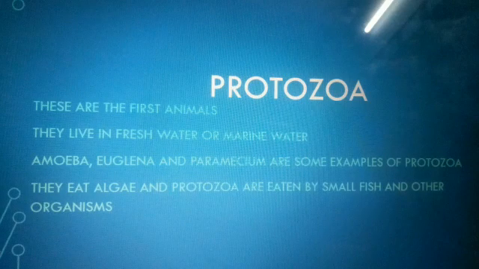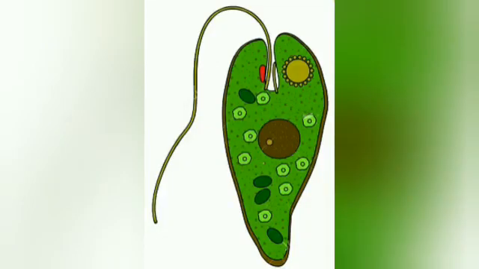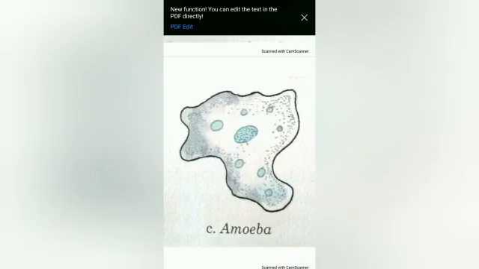Even protozoans like Euglena contain chlorophyll and can photosynthesize. So, Euglena is an exception. Why? Because they contain chlorophyll. They do photosynthesis. Clear? The others are either saprophytic or parasitic. Some live in fresh water and some live in marine water. And some live in soil also. Many live in the bodies of animals and plants.